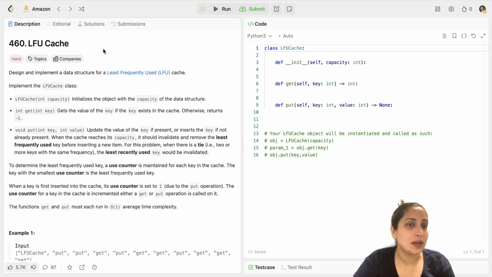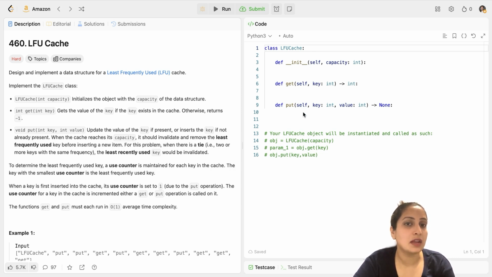So this question is very similar to an LRU cache, which is least recently used cache. So if you have not done that question before, I would suggest you do that question as well. Now let's see what this question says. You have to design and implement a data structure or a cache for LFU. And in this class, you will have 2 functions. One is a get function, the other is a put function. In the get function, you basically give the key and you get the value. In the put function, you basically insert a new value corresponding to a key.